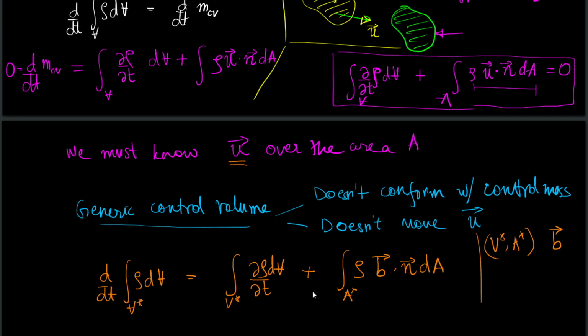It's just to distinguish between the control volume which moves with the velocity of the fluid, where I have not put stars. So this particular control volume moves with the velocity of the fluid.